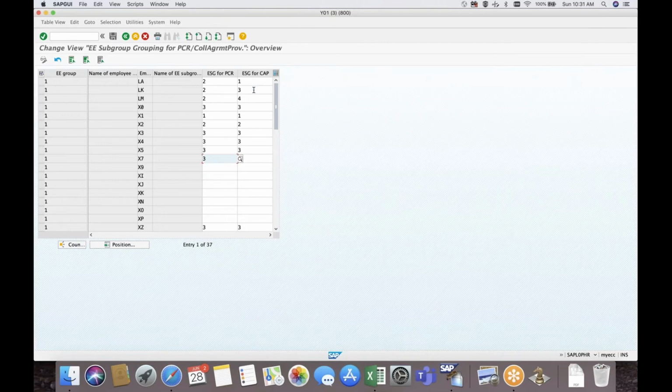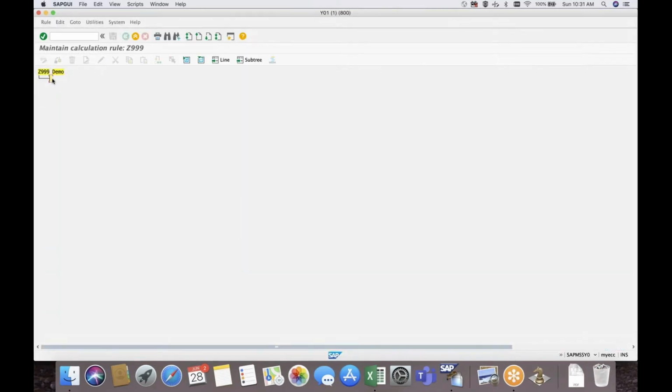Okay, CAP grouping is one of the pay scale elements of the employee: PCR CAP group, pay scale type, pay scale area, pay scale group, and level. These 5 elements will define the pay scale structure of the employee, which will be defaulted in Infotype 8. So this is altogether a different purpose, and this is the PCR. That will be coming in the very first place when you start the PCR group.